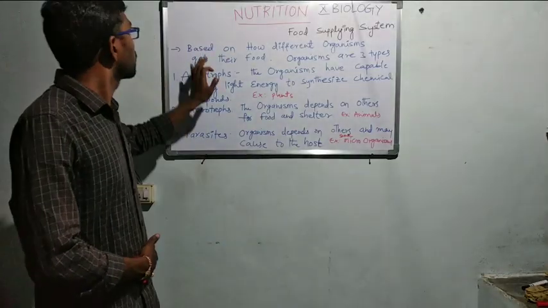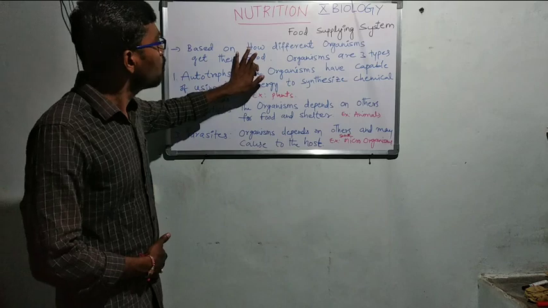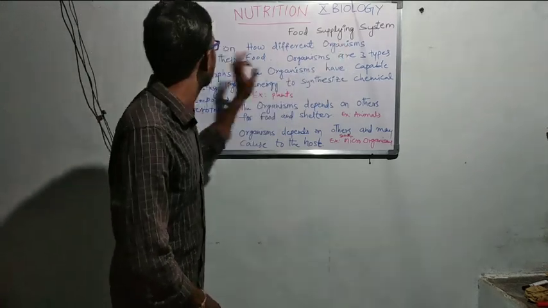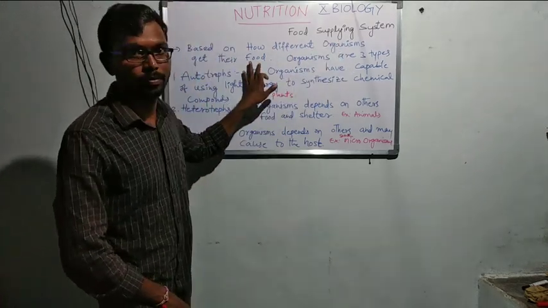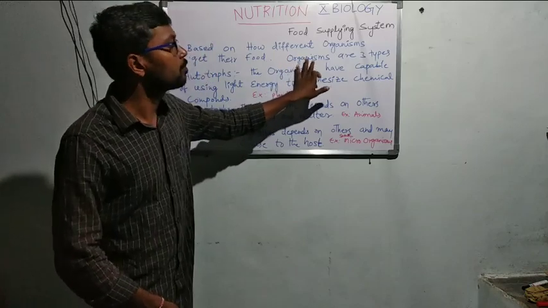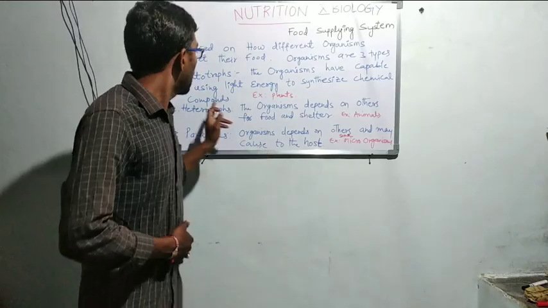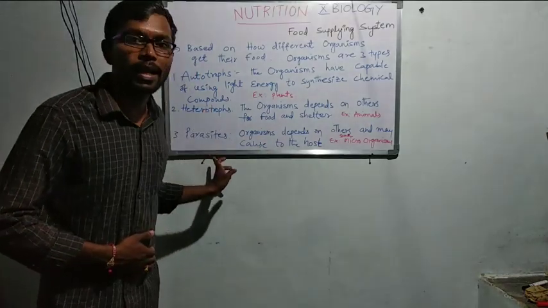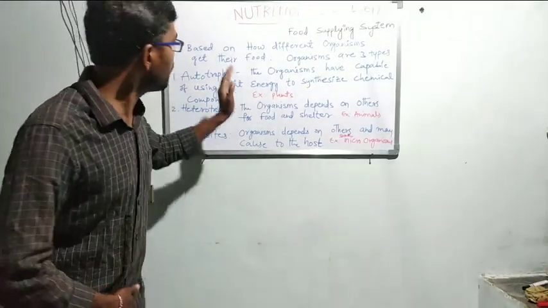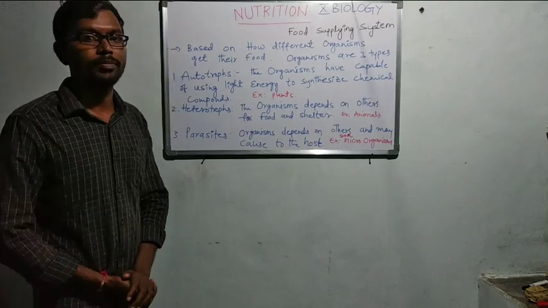Students, based on how different organisms get their food, the organisms are of three types: autotrophs, heterotrophs and parasites. Let's see autotrophs first.